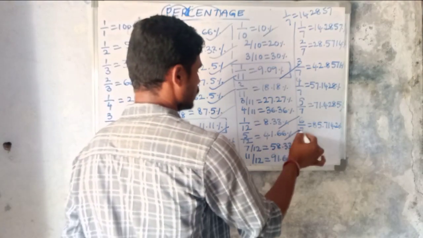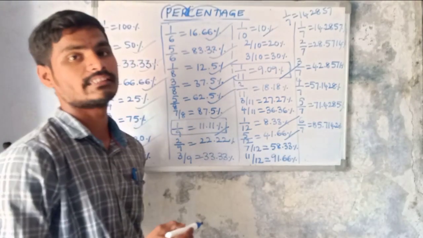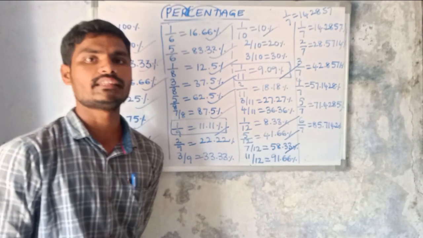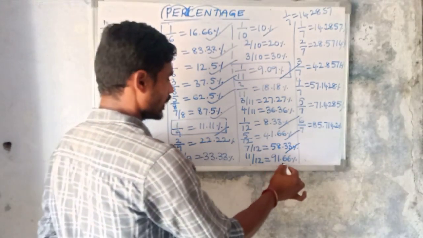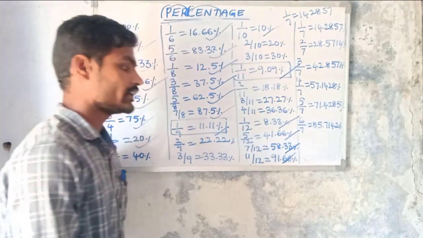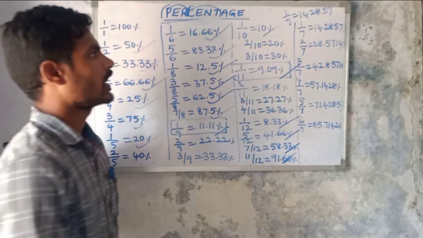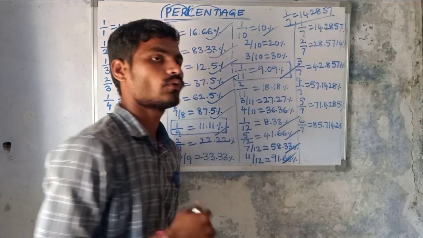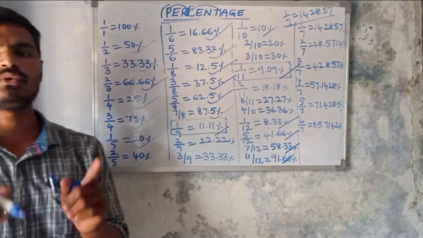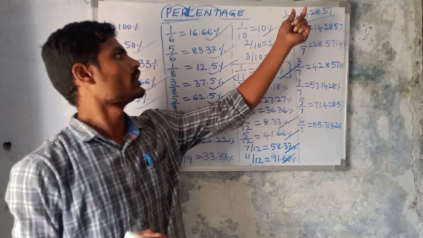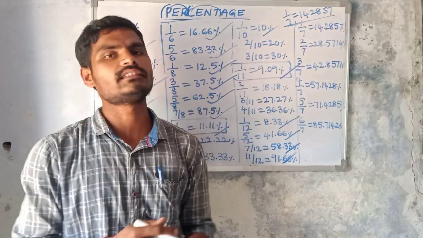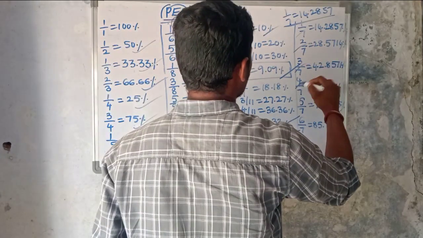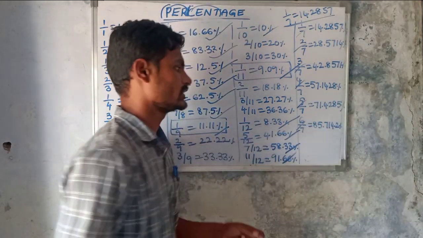Okay, then 5 by 12 equals 41.66 percentage, then 7 by 12 equals 58.33 percentage, and 11 by 12 equals 91.66 percentage. And coming to 1 by 7, 1 by 7 equals 142857. So if you remember 142857, you can remember 1 by 7, 2 by 7, 3 by 7, 4 by 7, 5 by 7, 6 by 7.